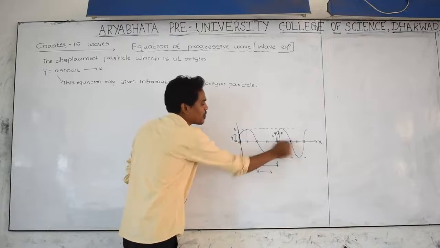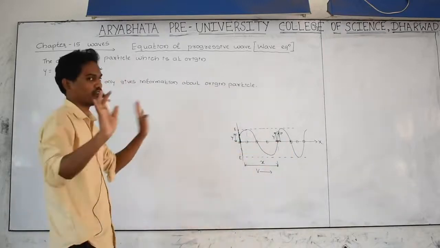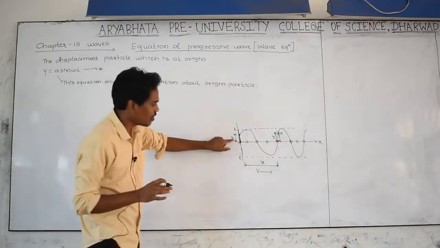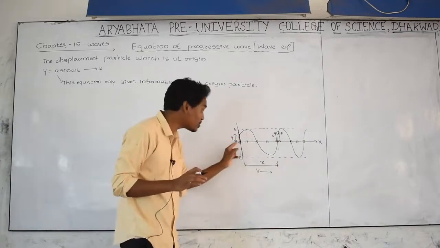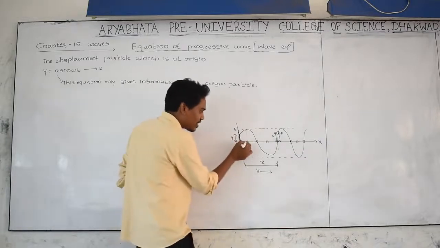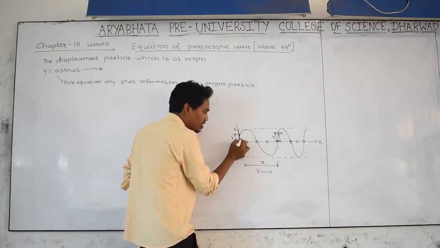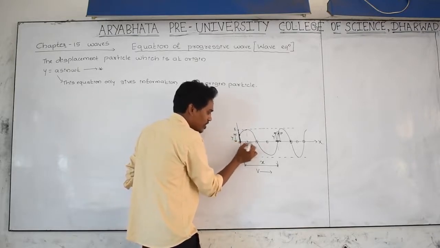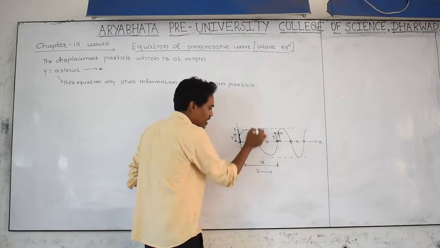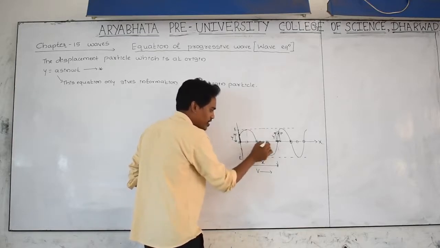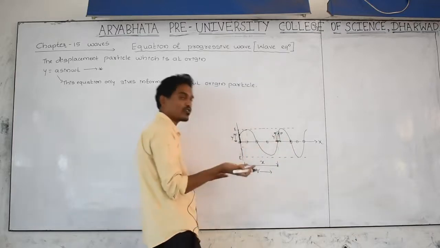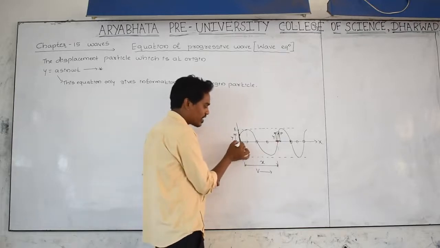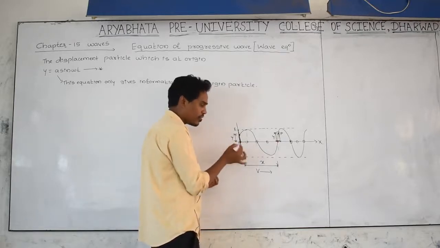And for all these particles, this equation is not used, because the y depends only on time and not on x for this particle. But for this particle, it is taking time to vibrate, and also the wave is covering some distance from here to here. This is x. For this particle, this is x, and it is taking time. For this particle, x is equal to 0. What is the distance covered by the wave? x is equal to 0.